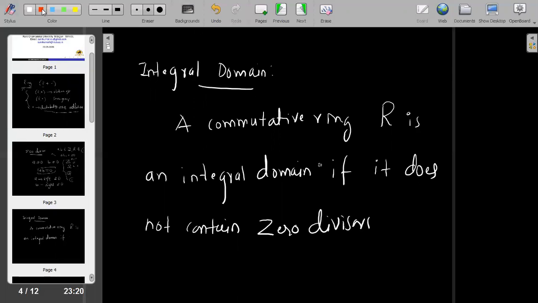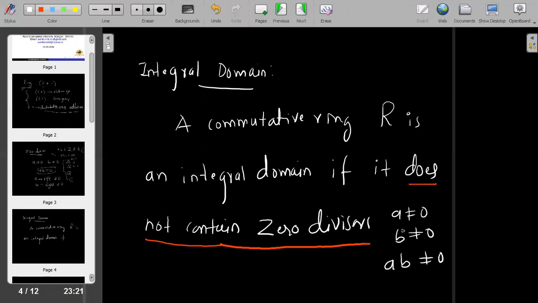That is, suppose A and B are non-zero elements, then their product must be non-zero.